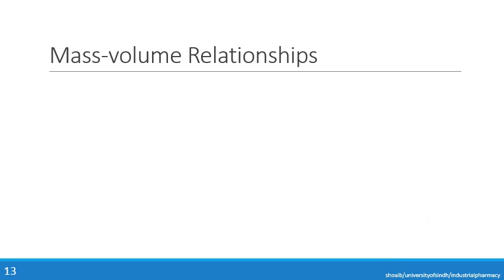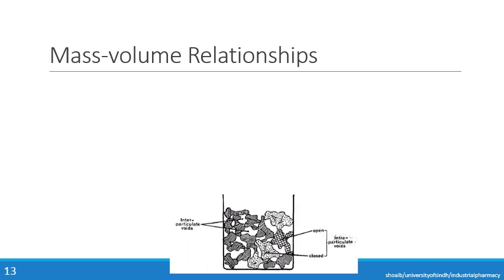For a better understanding of the compression, compaction, and consolidation of solid particles, understanding the mass-volume relationships is very important. As you know, the volume of a substance is the space occupied by that substance. The volume of the substance may have different voids, and there are three types of voids or spaces present in a substance.